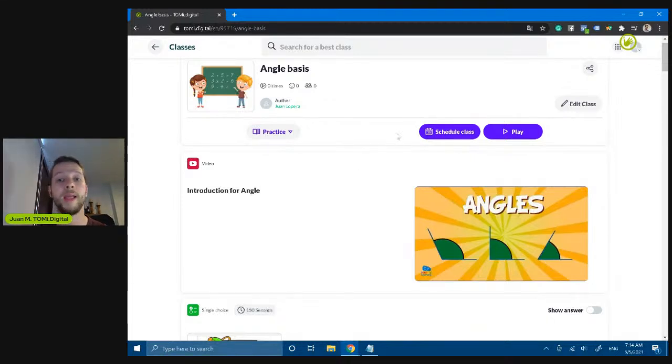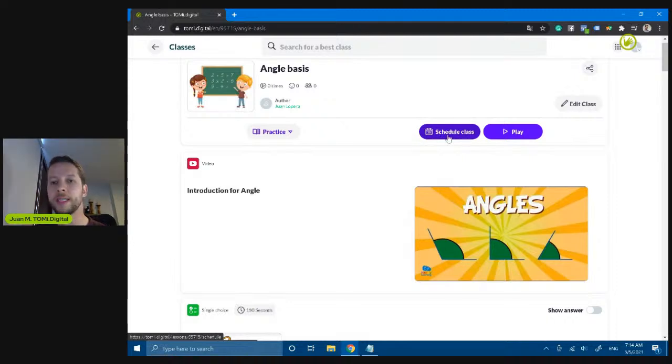The second one is that you can schedule a class so you don't need to be connected. That was another question I got in the email. You don't need to get connected to the class. You can just send the link to students, and students at different times are gonna join the class, make their activities, and you are gonna get the report of each one of the students when they finish their activities. So let's try that.